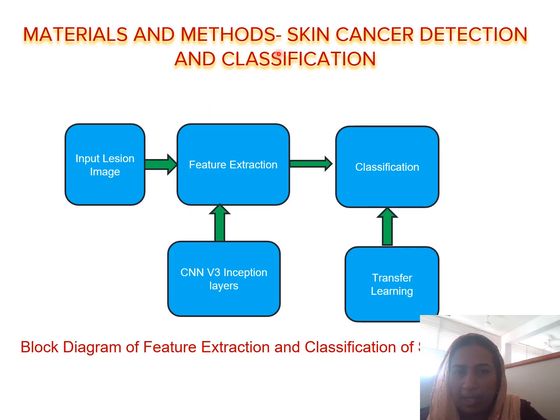Different materials and methods used for skin cancer detection and classification. Here the input laser images are given for the feature extraction process. This is done with the help of InceptionV3 layers. After the feature extraction, it undergoes classification. It is done with the help of a transfer learning mechanism. This is explained in some of the papers.